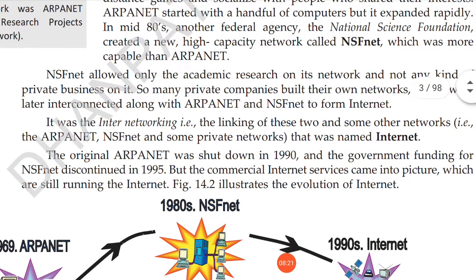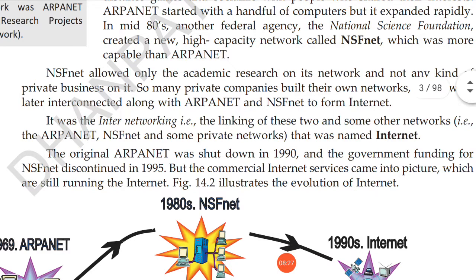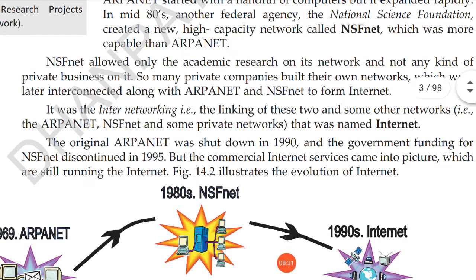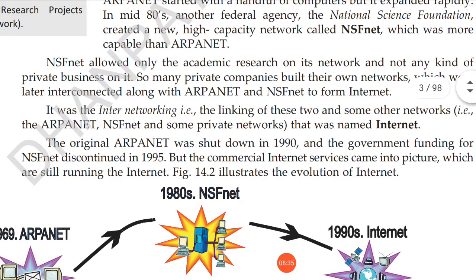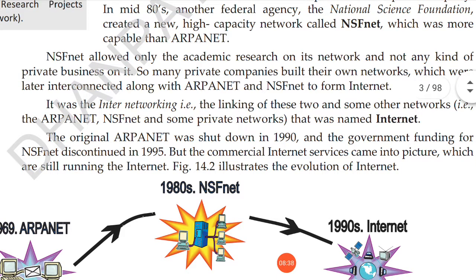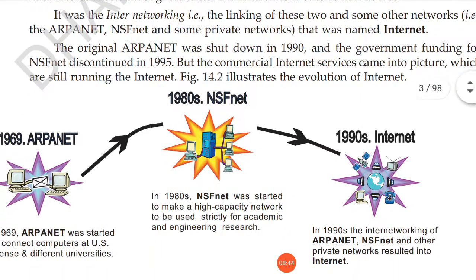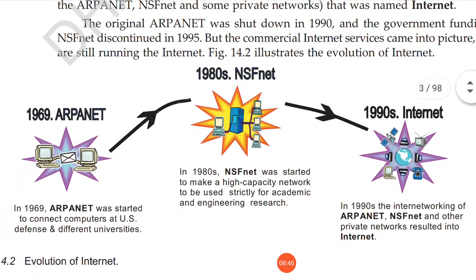And it was the interconnected networking, the linking of these two and some other networks, the ARPANET, NSFNet, and some privately owned networks, that becomes the global network, and now we are calling it the internet. You can see the pictures, the evolution of the internet.